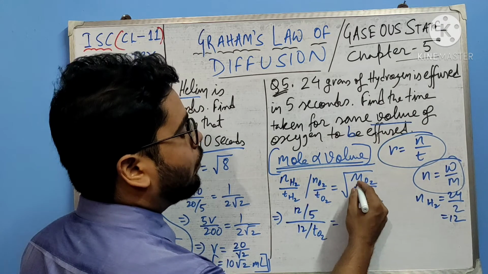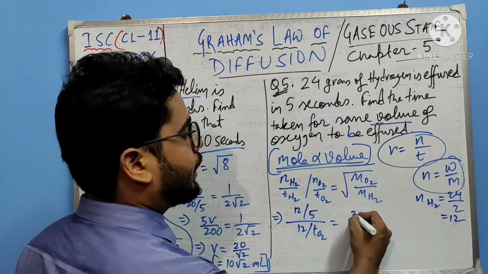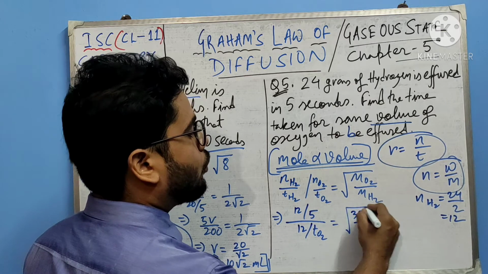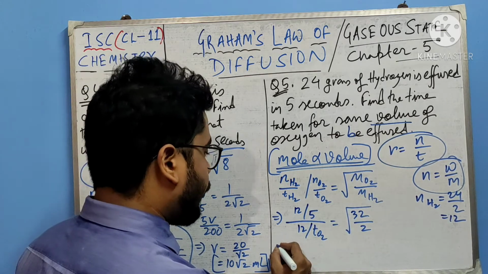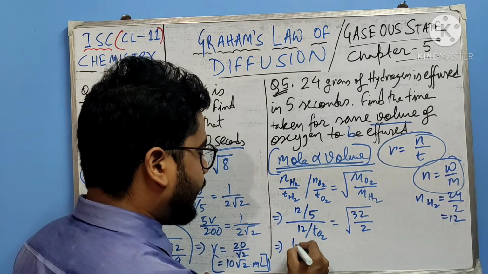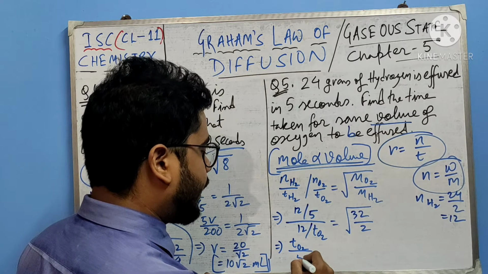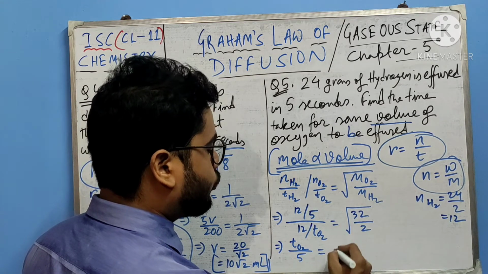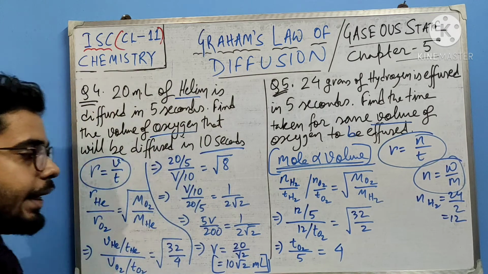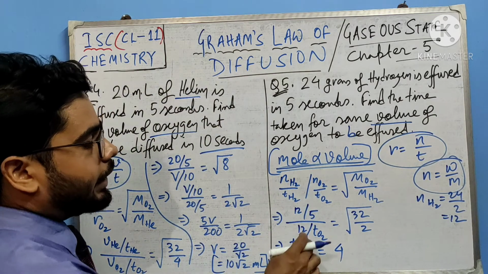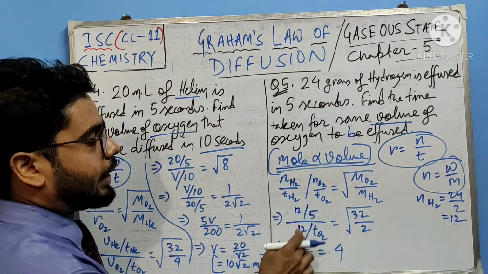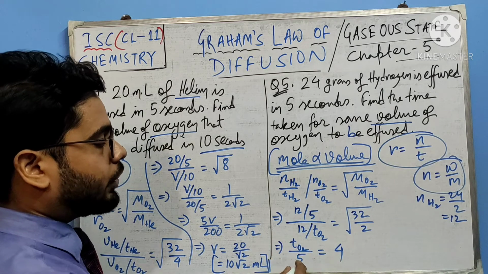Now the molecular weight of oxygen is 32, hydrogen is 2. So from here can we write time taken by oxygen divided by 5 equals 4, right? 12 gets cancelled, time of O2 went up, 5 came down, so time of O2 divided by 5 equals 4.